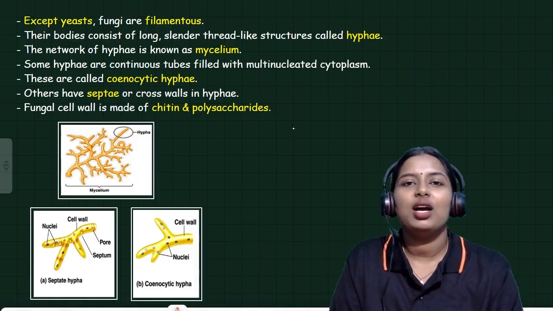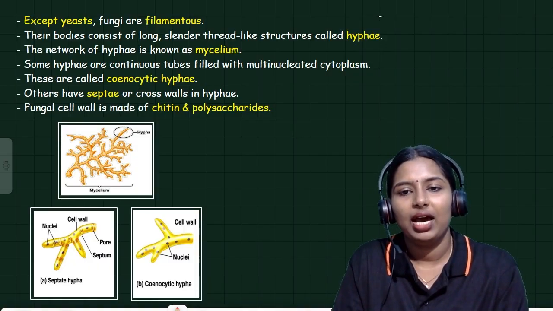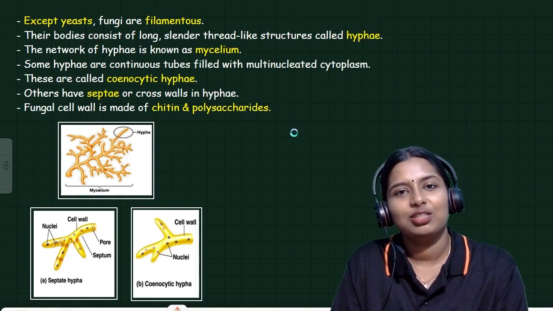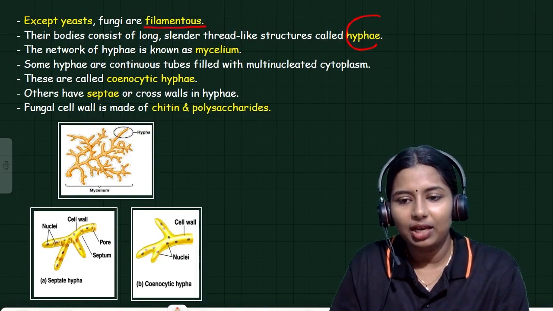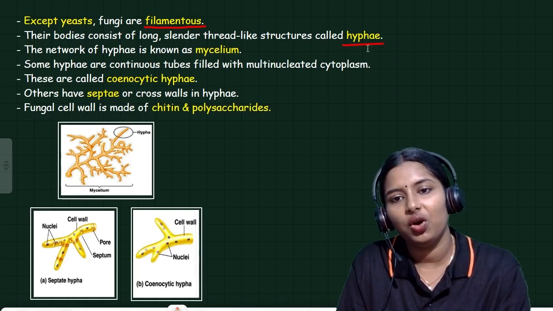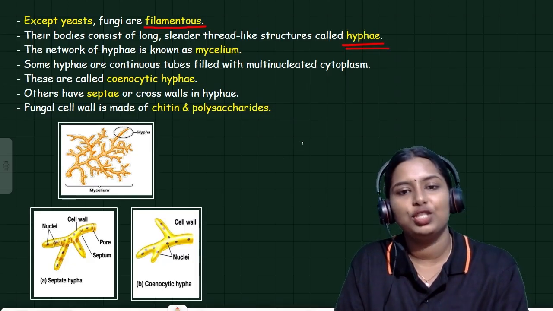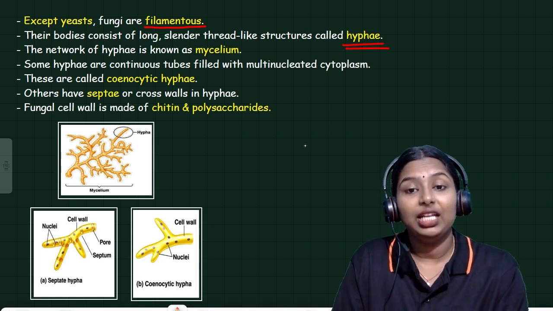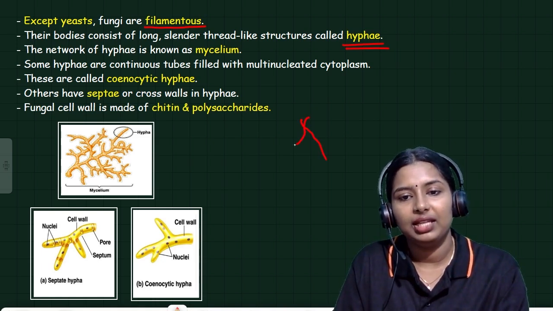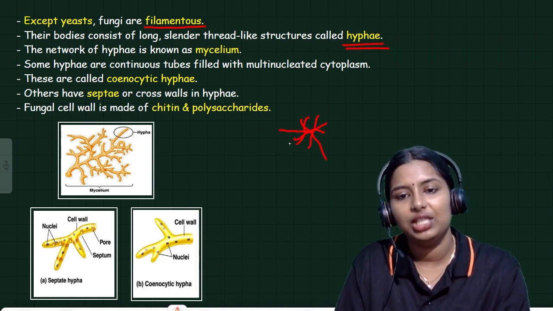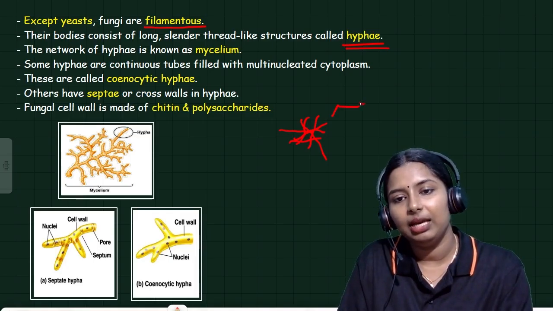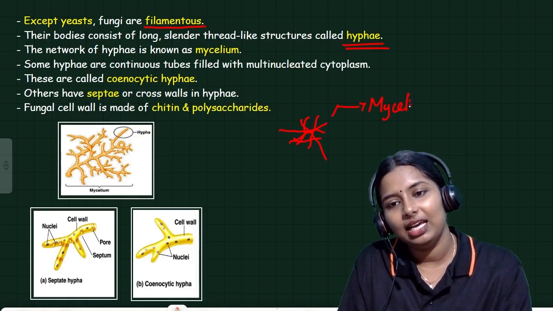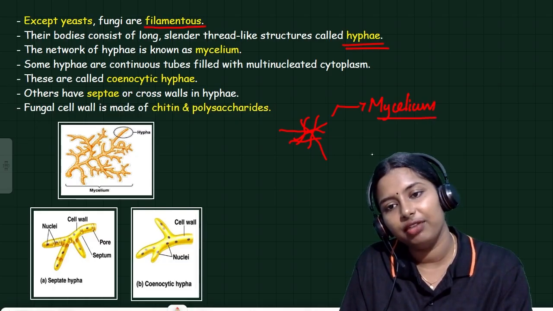So the fungal body is made up of hyphae, the filamentous, long, slender, thread-like structures. And the network of hyphae is called mycelium.